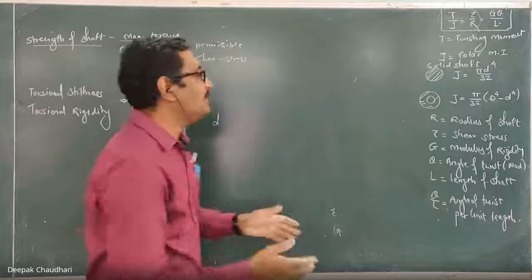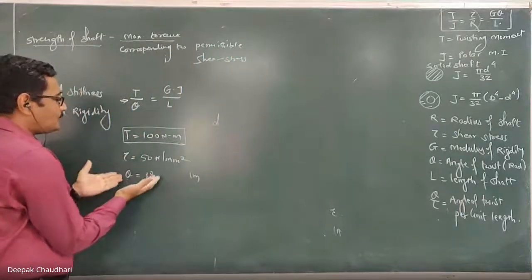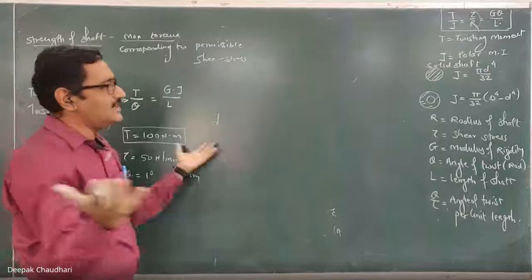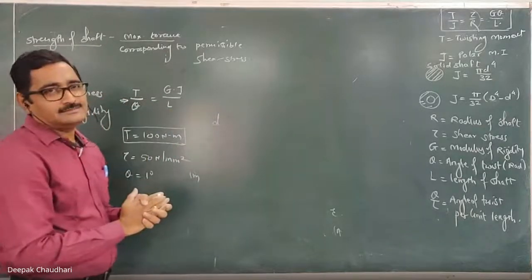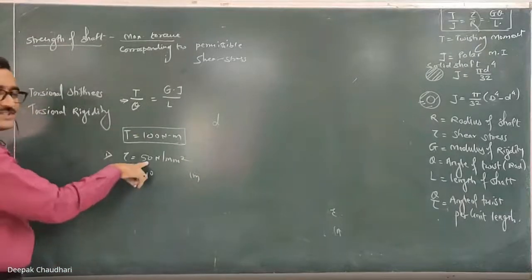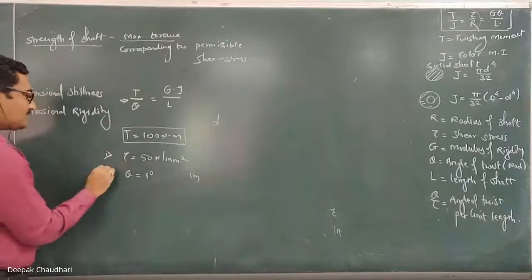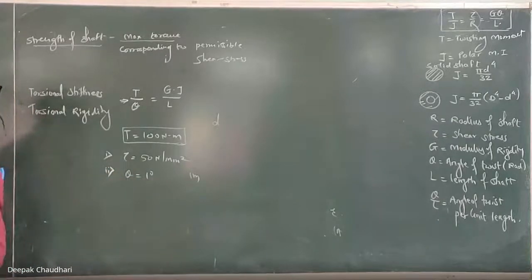अंडरस्टूड? क्लियर? कभी कभी सम सॉल्व करने के लिए डायमीटर दिया रहेगा, टॉर्क दिया रहेगा, तो इट में आस्क टू कैलकुलेट द एंगल ऑफ ट्विस्ट एंड द shear stress. That is a very simple straightforward question. But here how to calculate the diameter? Here there are two conditions we have to satisfy. Permissible stress should not go beyond 50, and the second one is that the angle of twist should not go beyond 1 degree per unit length.